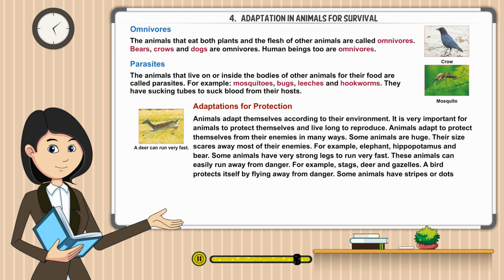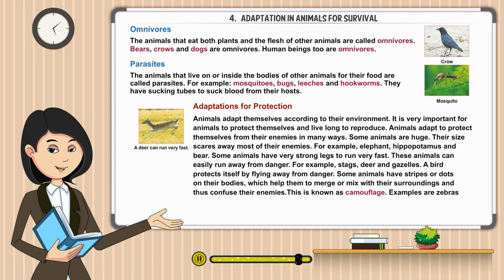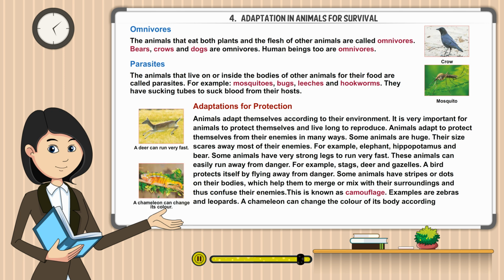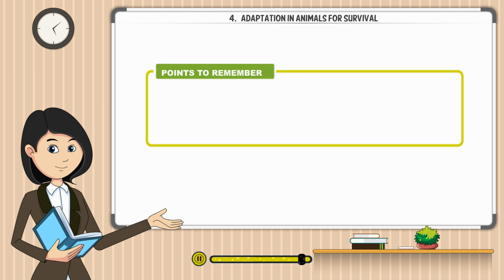Some animals have stripes or dots on their bodies, which help them to merge or mix with their surroundings and thus confuse their enemies. This is known as camouflage. Examples are zebras and leopards. A chameleon can change the color of its body according to its surroundings.